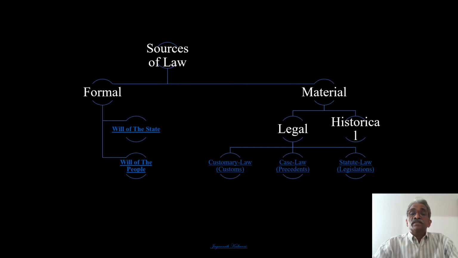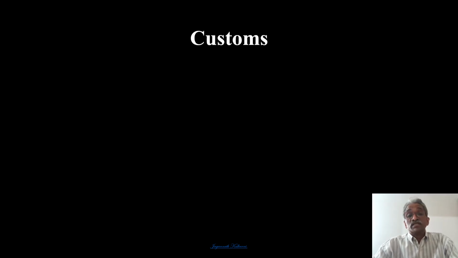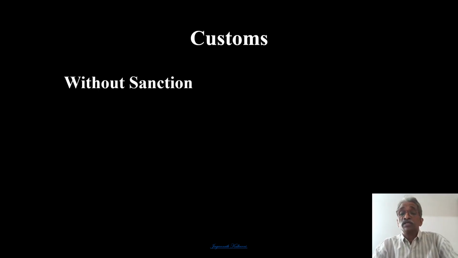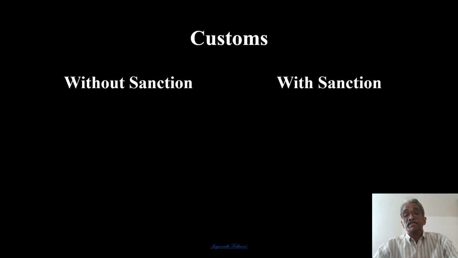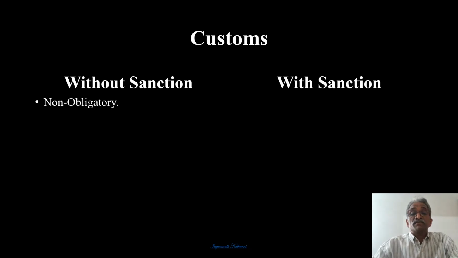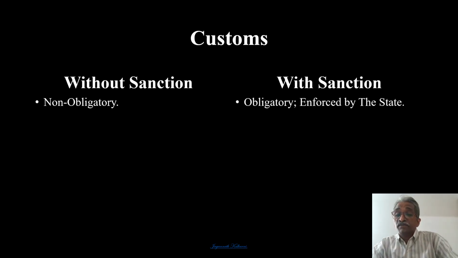Then we can see the material sources of law, and we will now see customs. What are the customs which are being followed throughout the ages among the people? Customs can be of two types: one is without sanction, another is with sanction. When we say custom without sanction, obviously it is non-obligatory, and we can see this especially in the case of personal laws, like Hindu laws or Mohammedan laws. So customs without sanction are non-obligatory. But if they are with sanction, they are obligatory. They are enforced by the state. We can consider the personal laws in this.